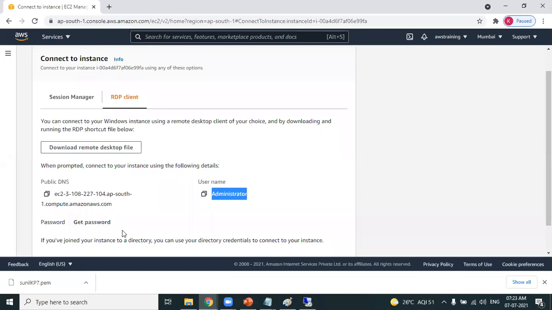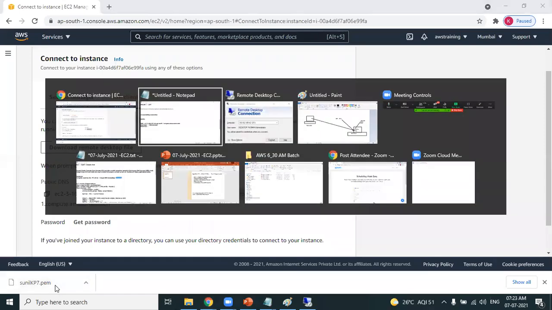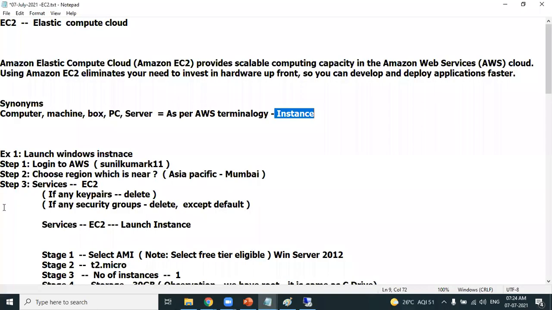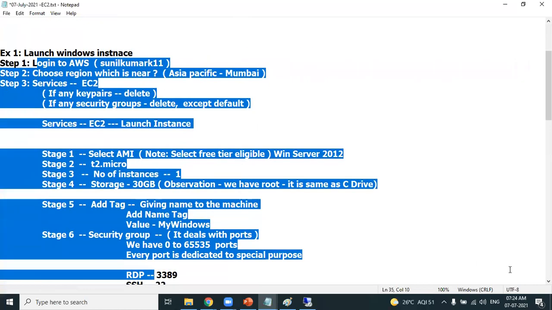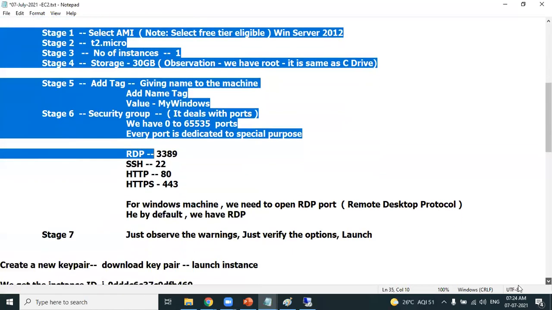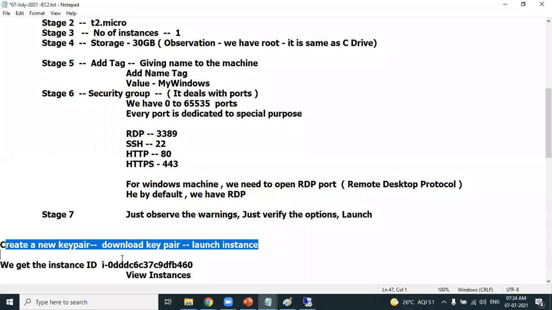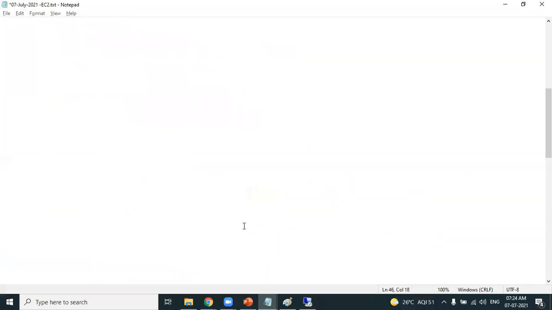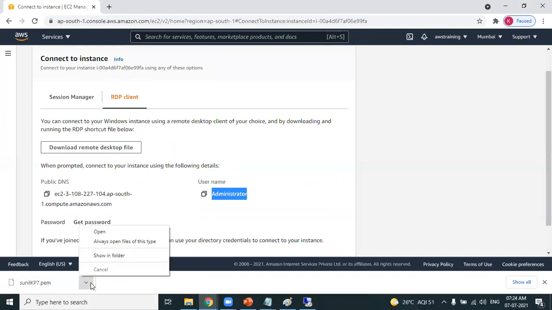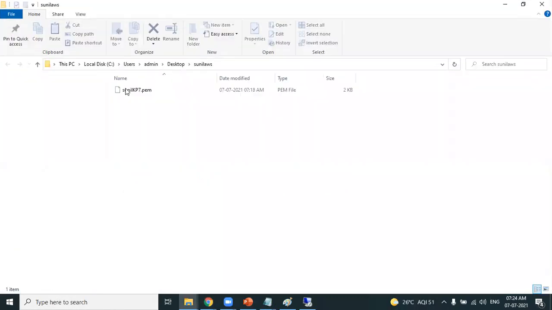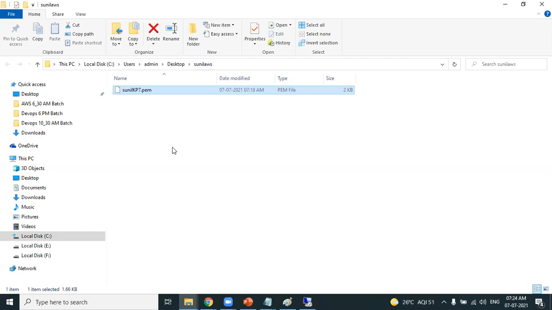You can generate it only when you have the key pair with you. Do you remember, after completing the 7-step process, at the last it is asking you to download what? Key pair. After completing all the 7 steps, it asks you to download the key pair. I hope you remember where it is downloaded. It is downloaded in desktop. I have created a new folder, Sunil AWS. This is the key pair.